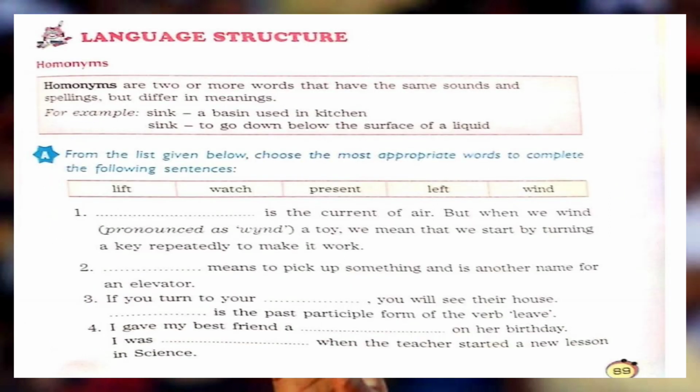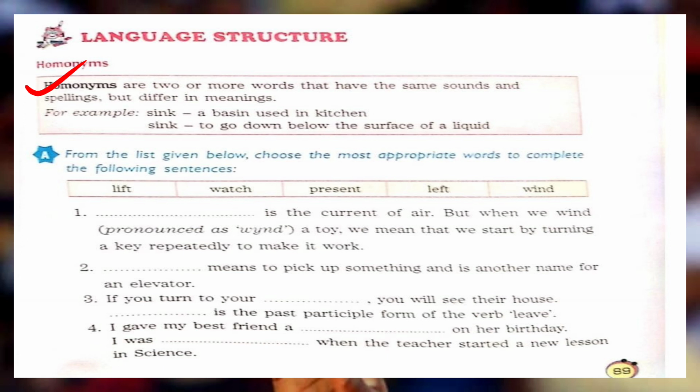The next one, language structures. Here, homonyms. What is a homonym? Homonyms are two or more words that have the same sound but their meaning is different. Alright, they have the same sound but their meaning is different. For example, sink.